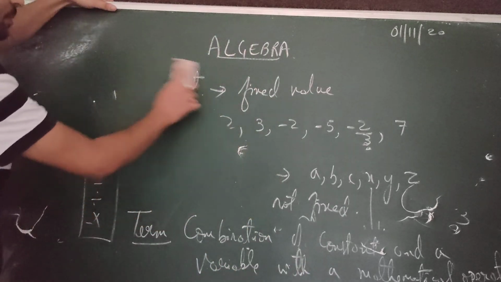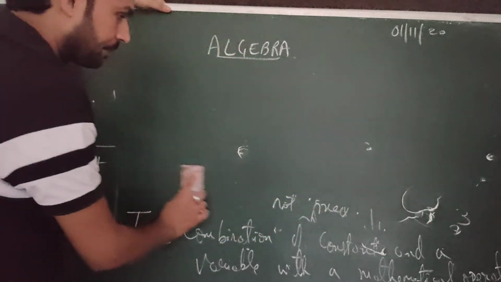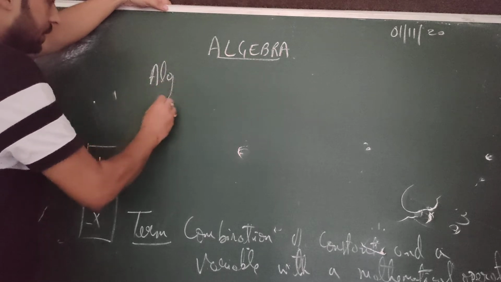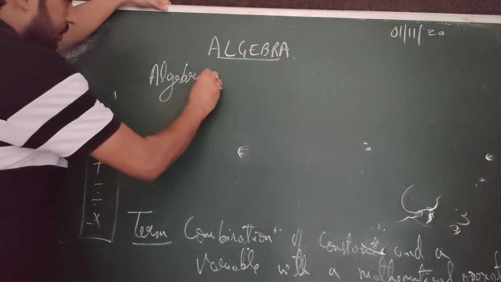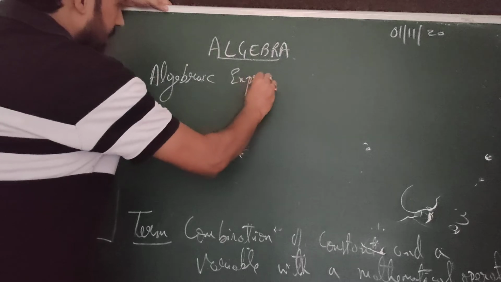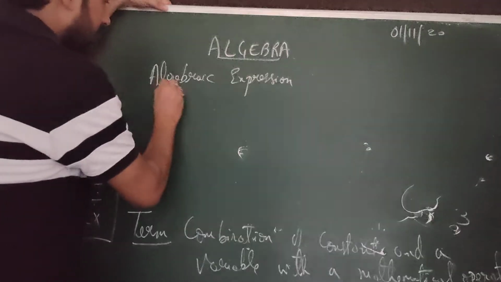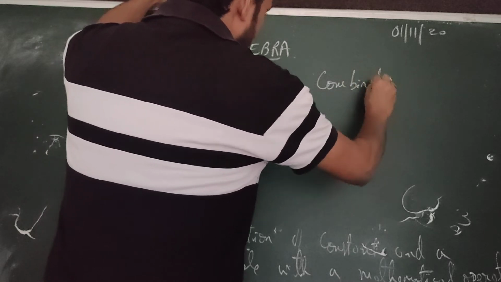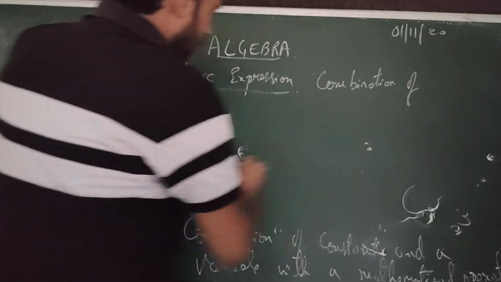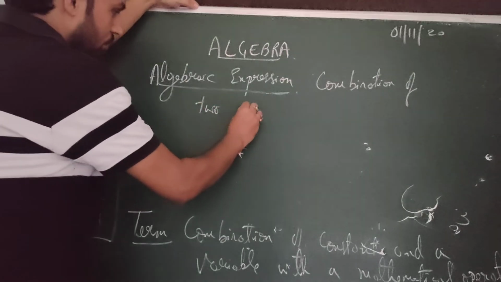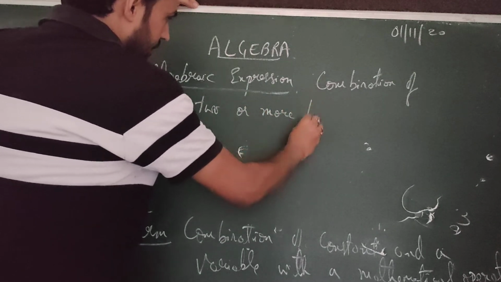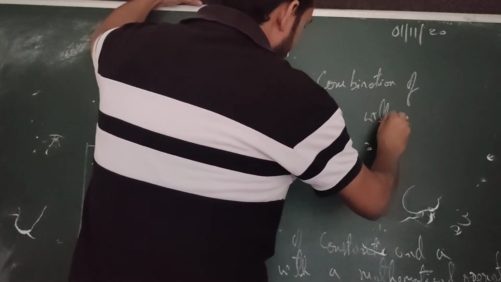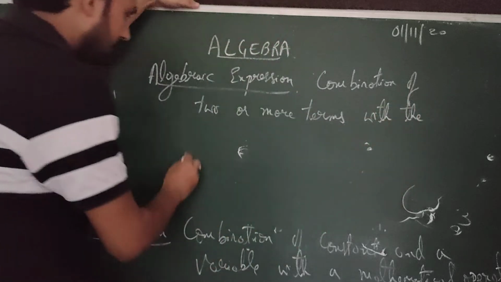Then what is an algebraic expression? An algebraic expression will be a combination of 2 or more terms with the mathematical operation.